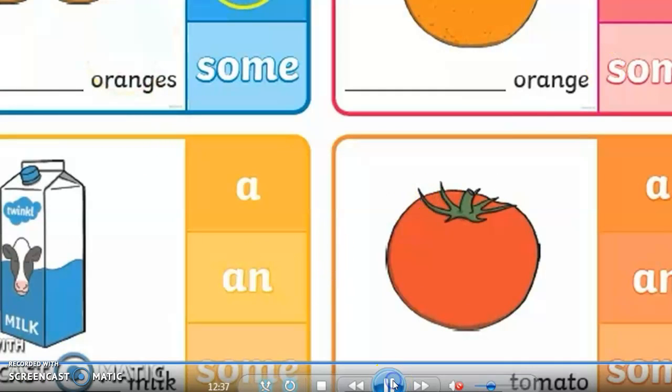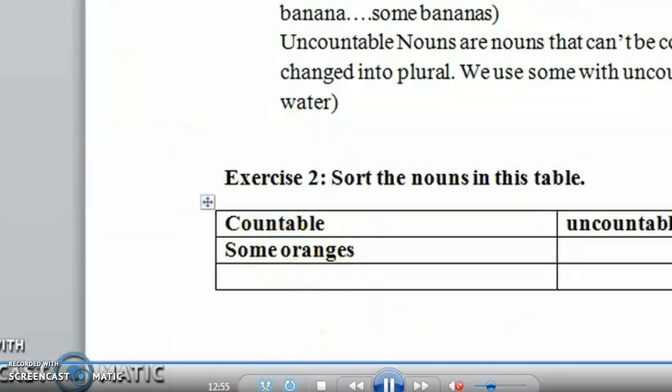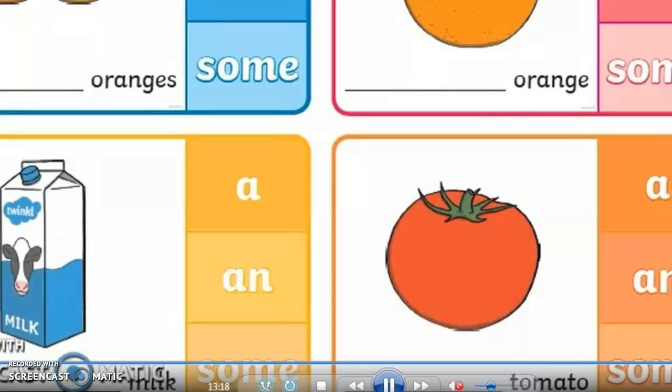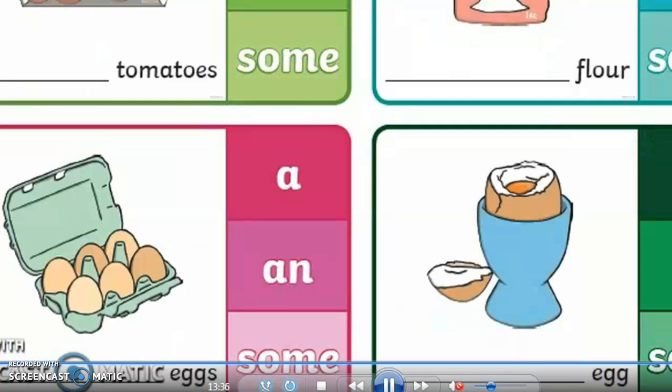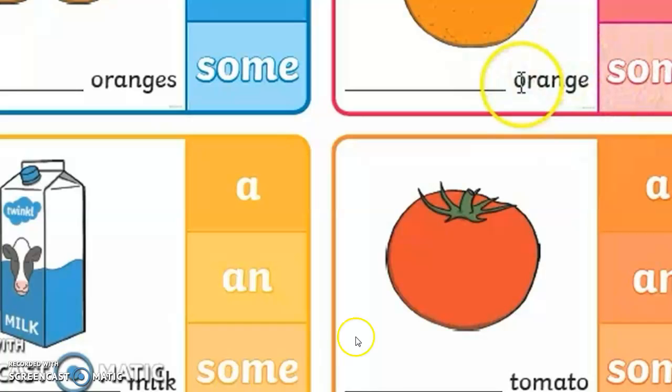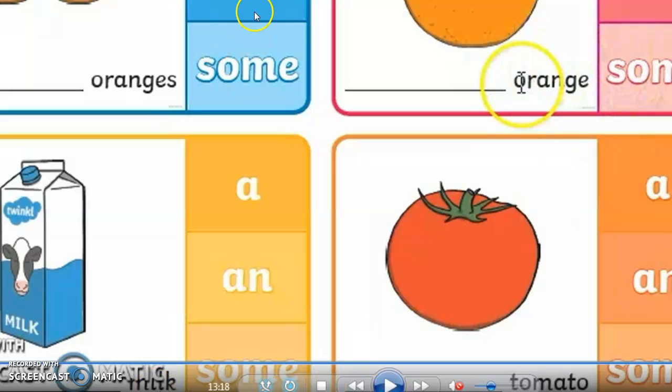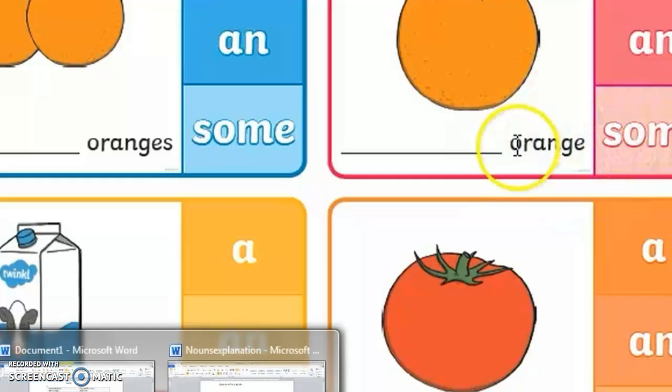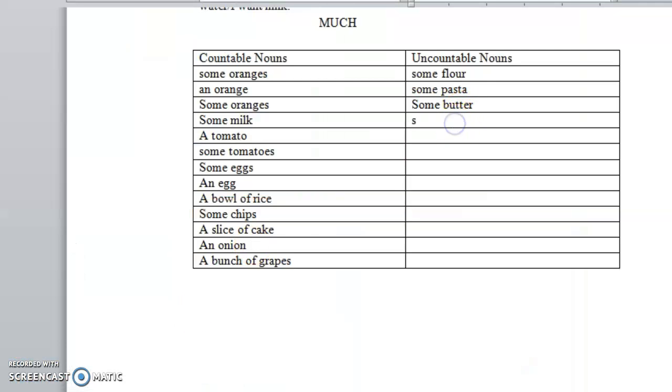We have milk. Let's go back. Milk is uncountable, so it takes some. Tomato is singular, so it takes a. So we have some milk. I have to add it here, I forgot it, and it's uncountable. And we have a tomato. I wrote some oranges twice, so sorry.